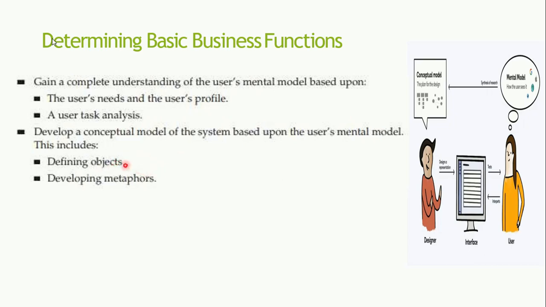That means he is actually implementing the particular user interface. By understanding the mental model and the conceptual model, he will be preparing the flow of objects, and there will be relationships between the objects. All this he will be defining initially, and developing the metaphors.